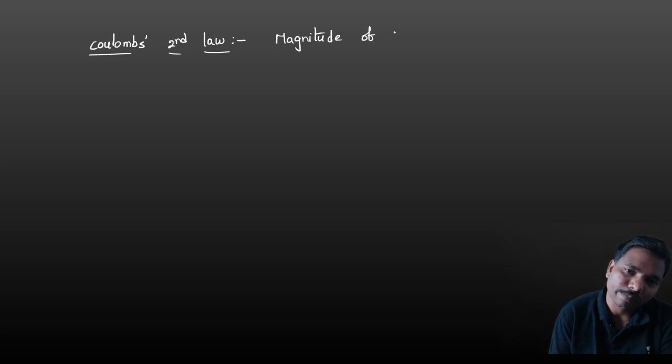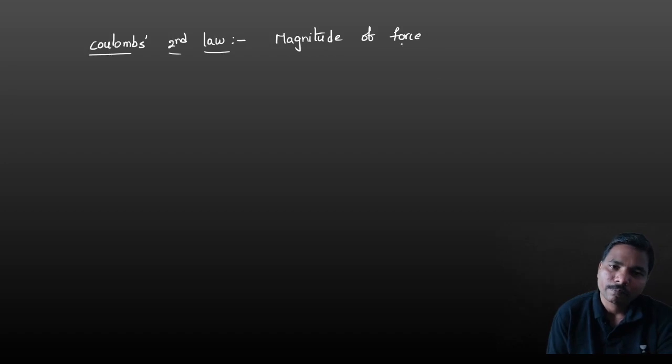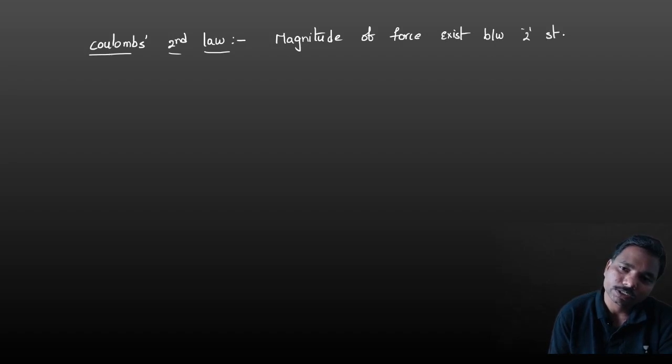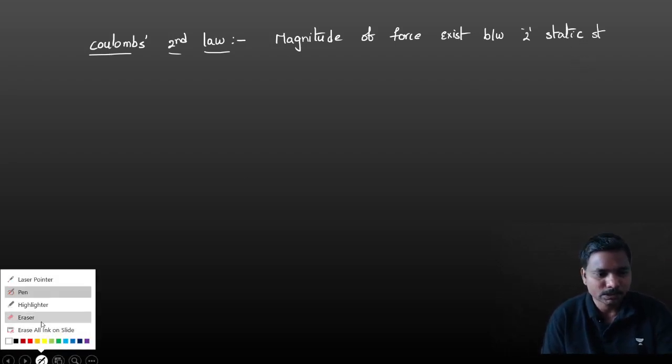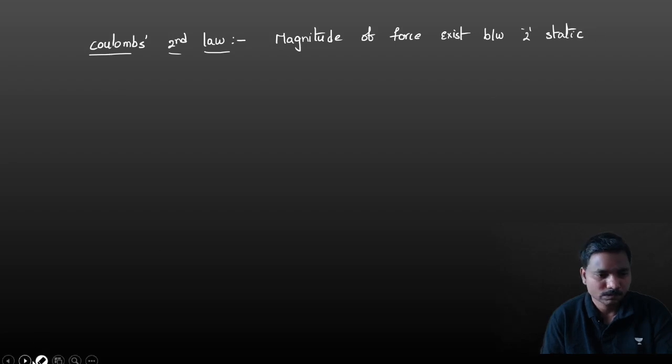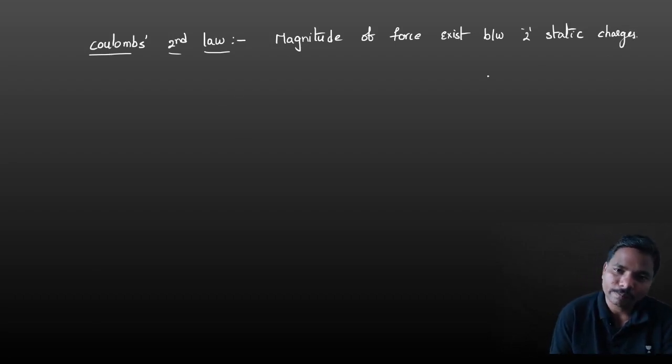Magnitude of force exists between two static charges, very important question. Okay, so that magnitude is nothing but, for example, if you displace two charges, let us take charge q1, another charge q2.